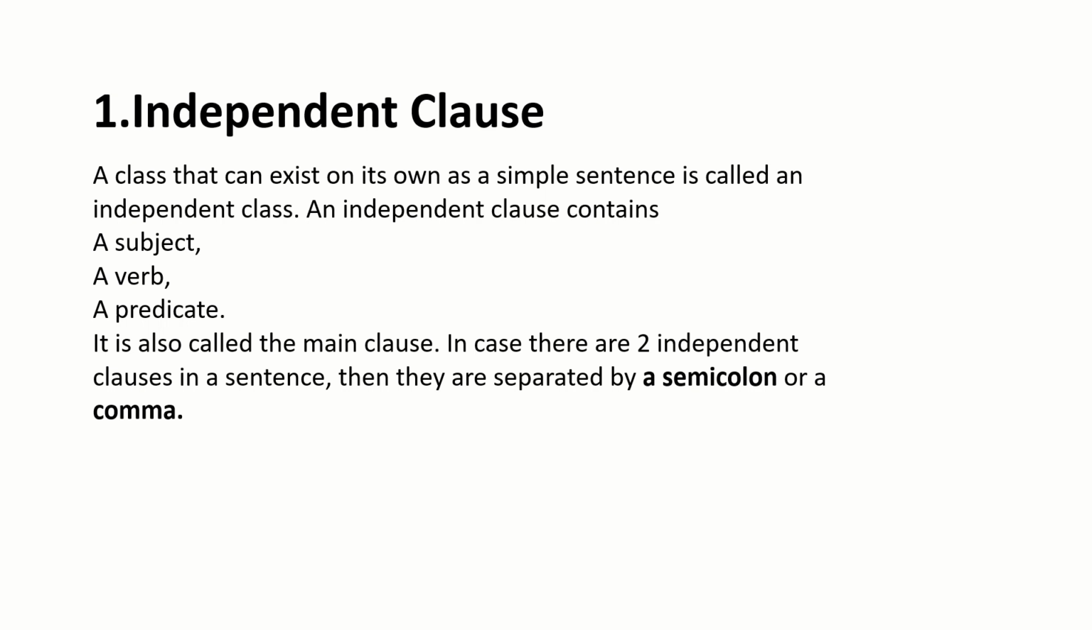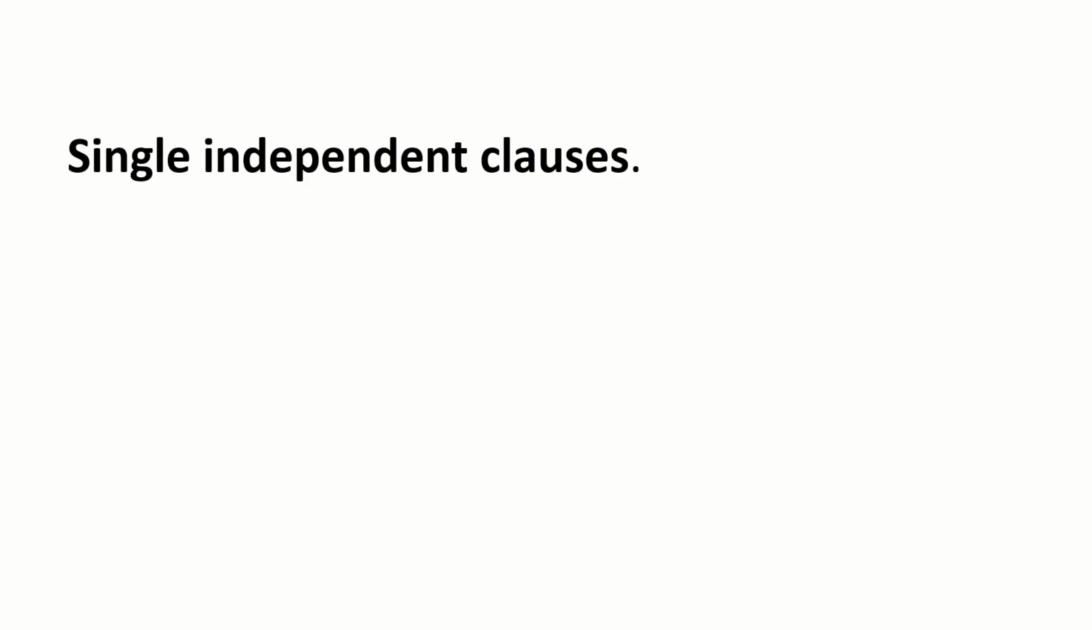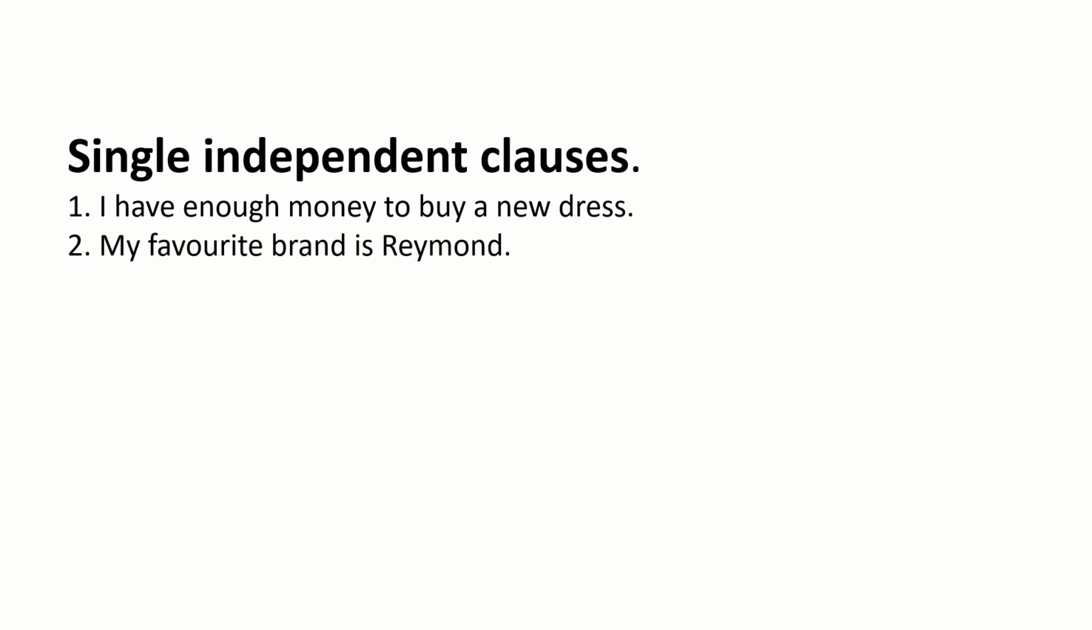Sometimes two or three independent clauses will come in a sentence. Then the independent clauses are divided by a semicolon or comma. I will show here; I'm taking three independent clauses. I have enough money to buy a new dress. My favorite brand is Raymond. I'm going to the market. Okay, these are the three sentences.